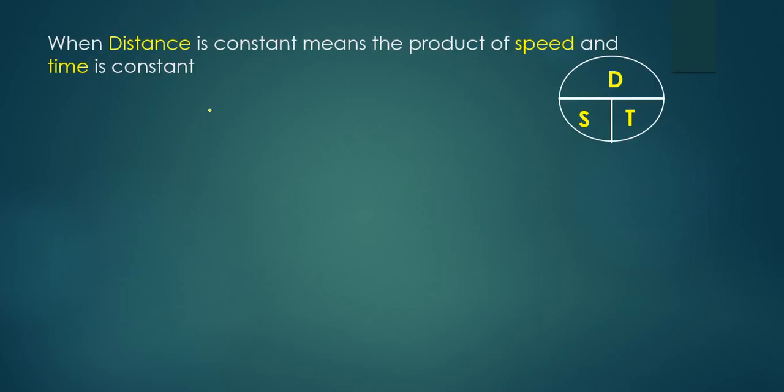Now when distance is constant, it means the product of speed and time is constant. For example, if you're traveling 100 kilometers at 10 kilometers per hour, this is the speed. What's the time taken? The time taken is 10 hours.